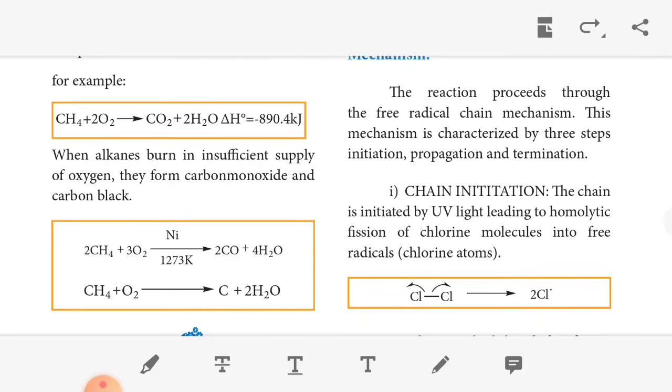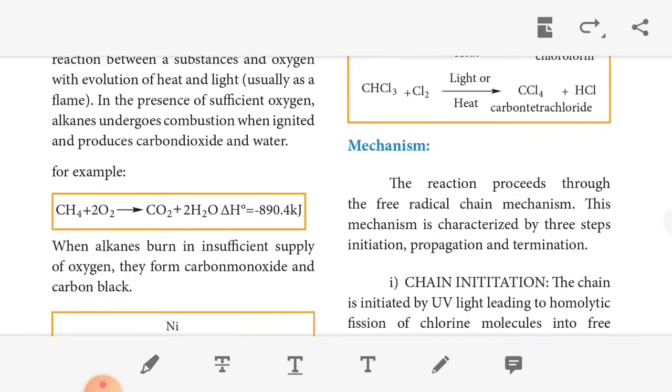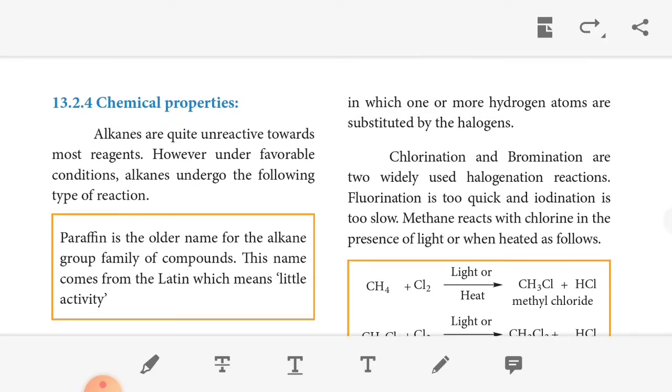The next one, halogenation. A halogenation reaction is a chemical reaction between an alkane and a halogen. It is a reaction in which one or more hydrogen atoms are substituted by the halogen. We can take chlorination and bromination as examples, the two widely used halogenation reactions. Fluorination is too quick, and iodination is too slow.